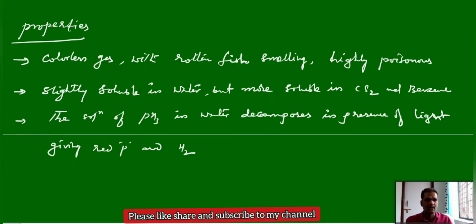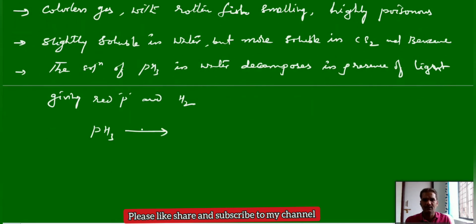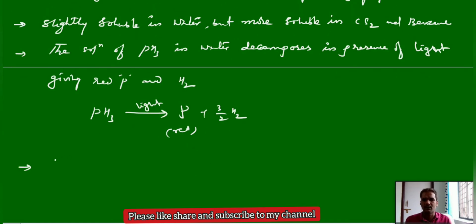And you can see the reaction here: aqueous PH3 in the presence of light gives red phosphorus and hydrogen. Another important chemical reaction: it explodes when in contact with some oxidizing agents.